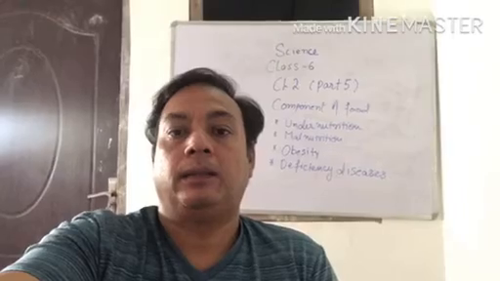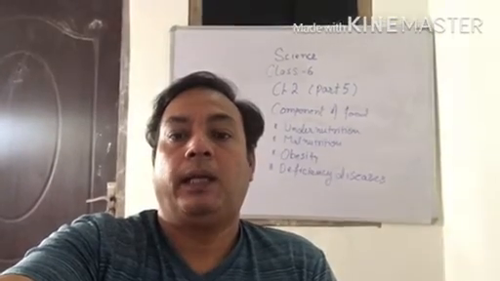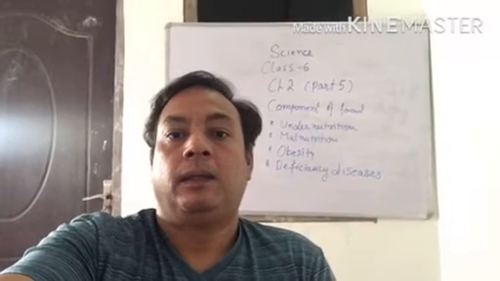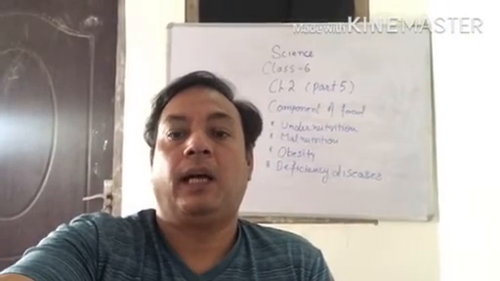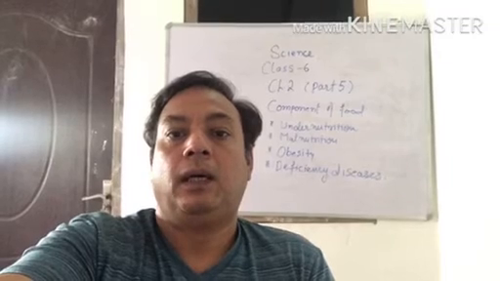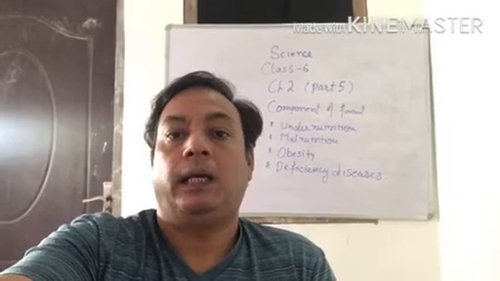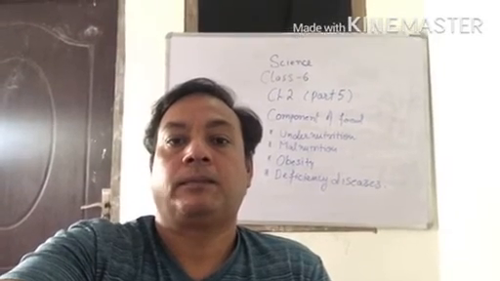These are stored in our body as fat. This accumulation of fat in large amount, our body becomes fat, and it is called obesity.